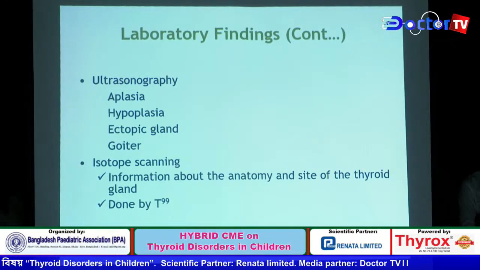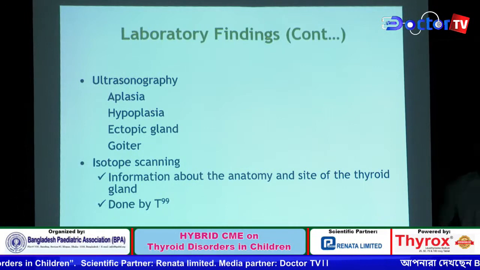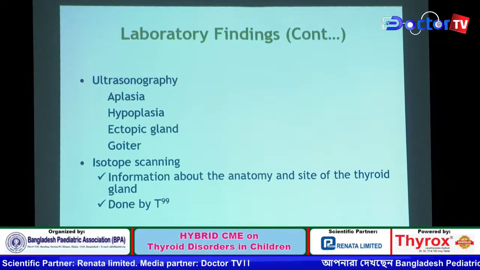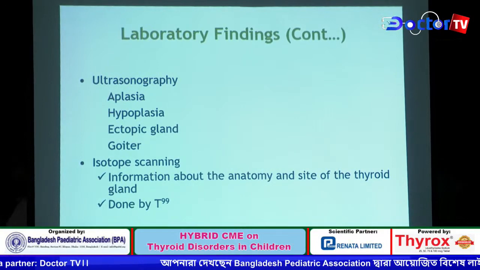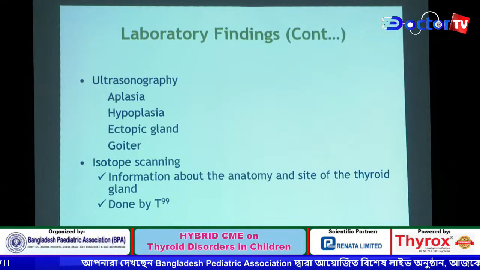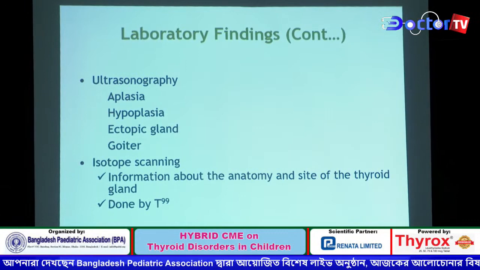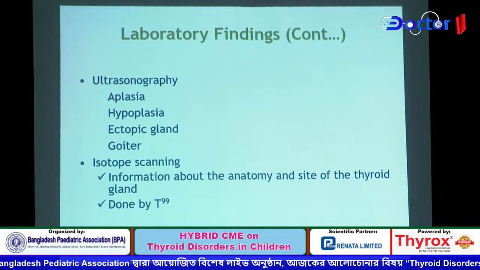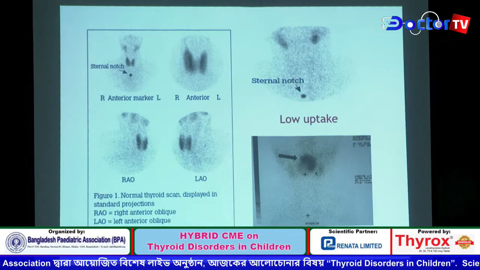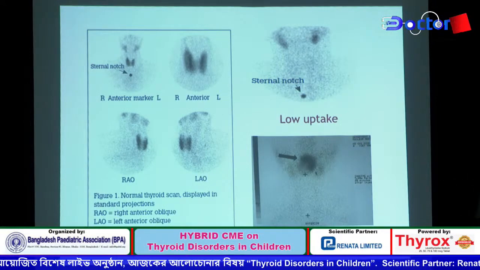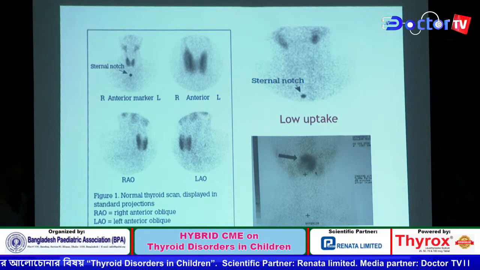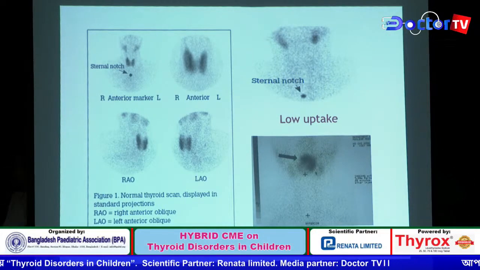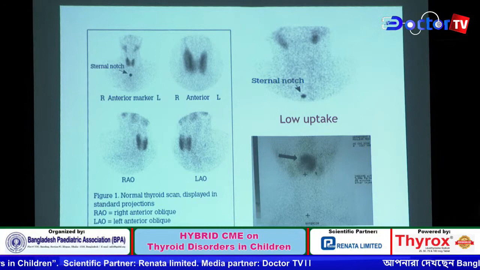Ultrasonography can provide information about aplasia, hypoplasia, ectopic gland, and goiter. Isotope scanning gives information about the anatomy and site of the thyroid gland, and it is usually done by technetium scan, which will provide anatomy, site, and location of the thyroid gland. This is the normal thyroid scan image, this is the low uptake, and this is the ectopic position of the thyroid gland.